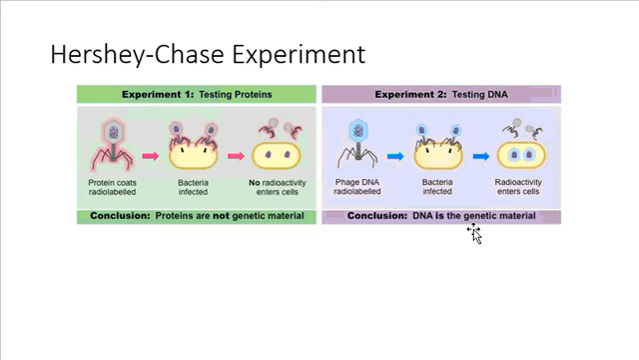If DNA can get inside of a bacterial cell, but protein can't, and we know that those viruses are somehow taking over those bacteria, then it has to be the DNA that's inside of that cell that's basically starting to control and take over that bacteria.